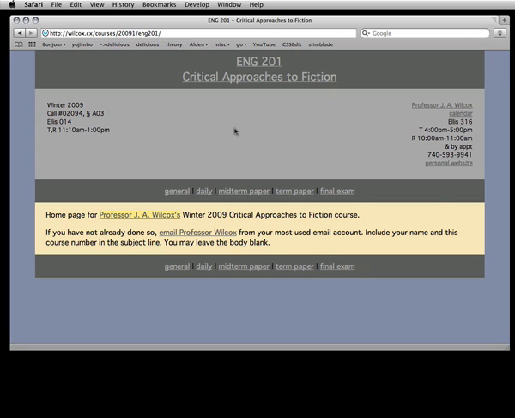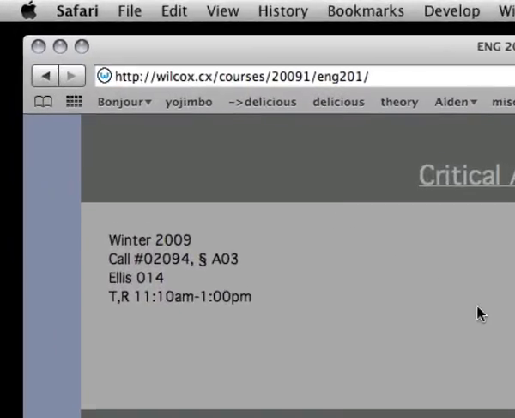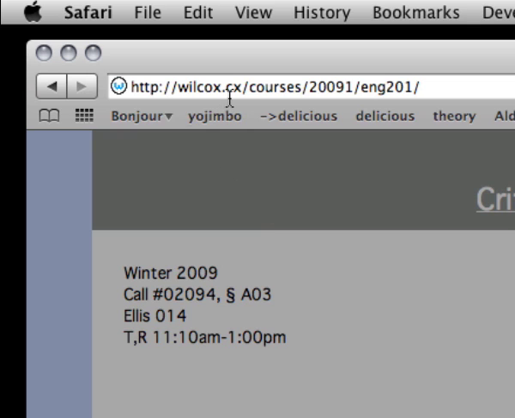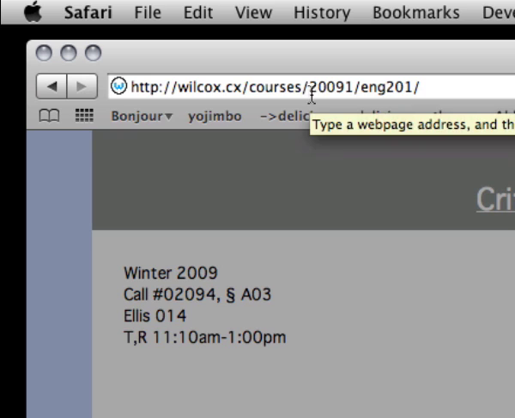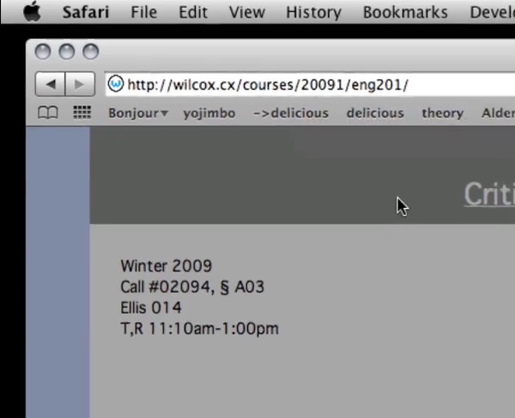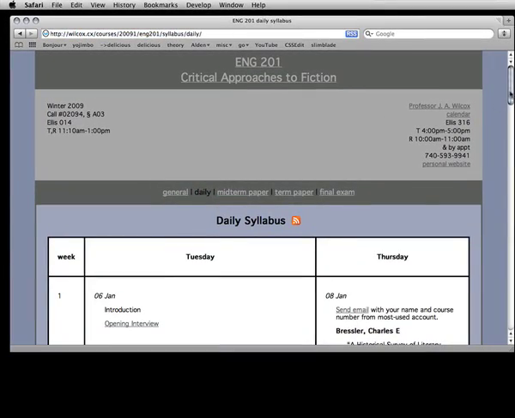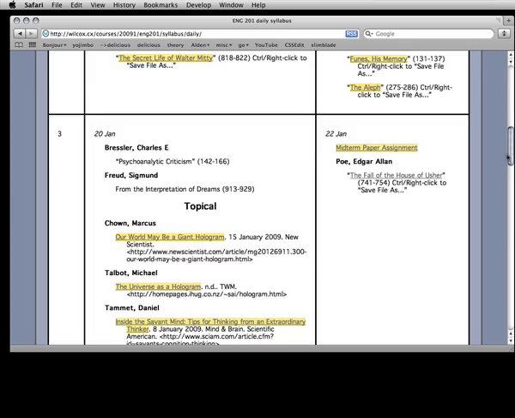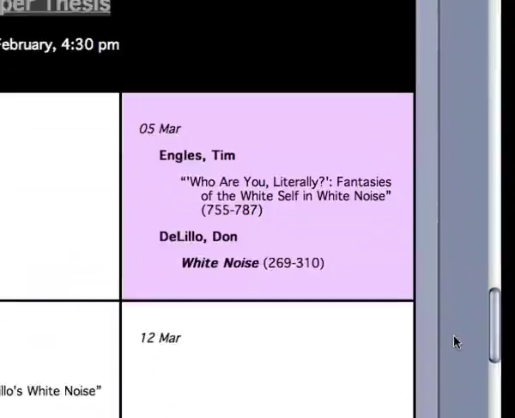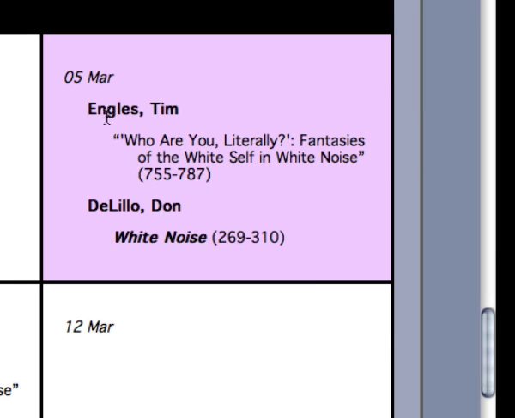A ready example can be found by starting at the main course webpage, which is wilcox.cx/courses/2009-1/ENG201. Once you've loaded the page, click on Daily to access the daily syllabus, and then scroll down to the entry for the 5th of March, and there you'll see a citation for an article written by Tim Ingalls. Who Are You Literally? Fantasies of the White Self and White Noise.